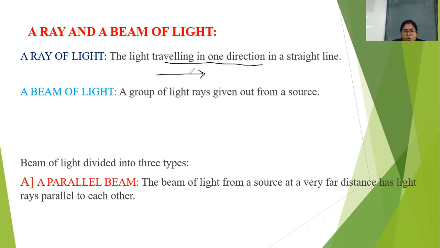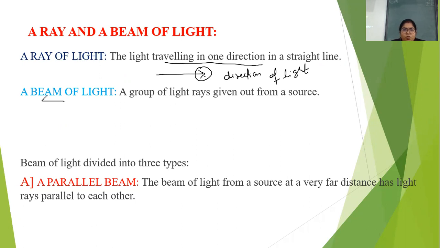Right? It is going in one direction in a straight line. So this is a ray. A ray of light is represented by this straight line bearing an arrow. So this arrow should be there. And the tip of this arrow actually indicates the direction of light. Direction of light. Understood the meaning of this tip of the arrow?